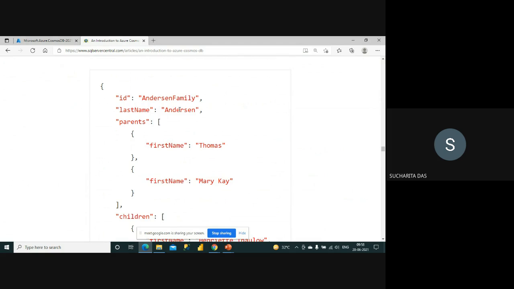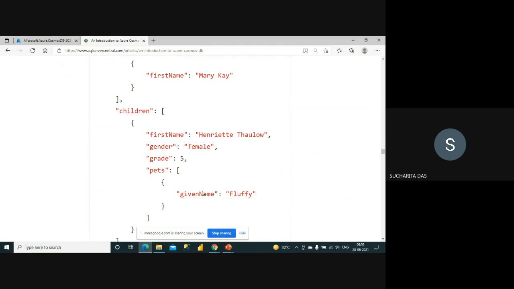So here id is Anderson family, last name is Anderson. Then there are parents, and for parents I have multiple values. For the id I have one value, Anderson family, but for parents I have two values. That's why it is starting with a square bracket, and inside that you can see there are two first names given. There are two parents, right? So that's why it comes like that.